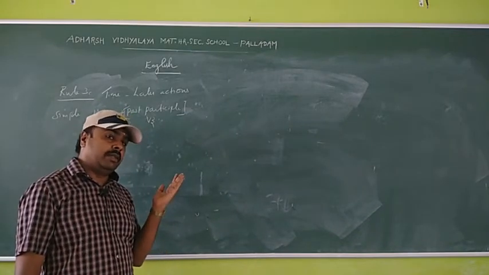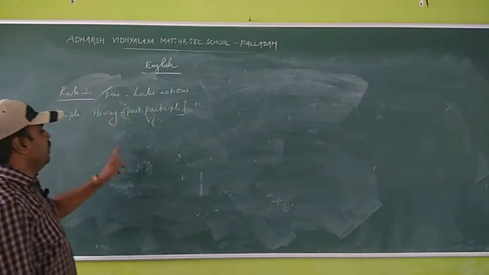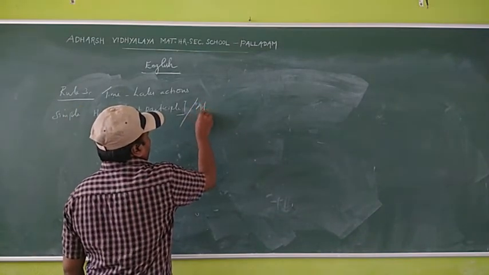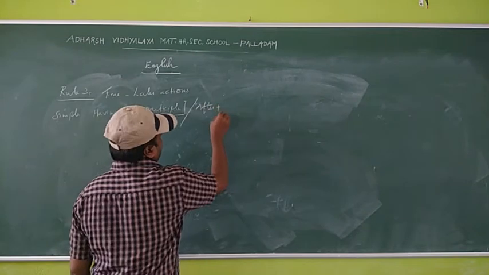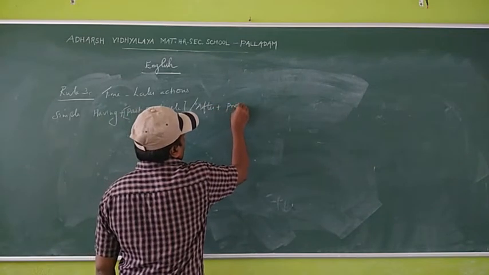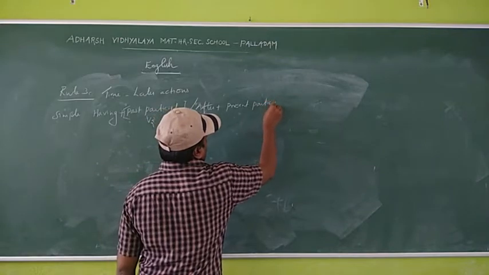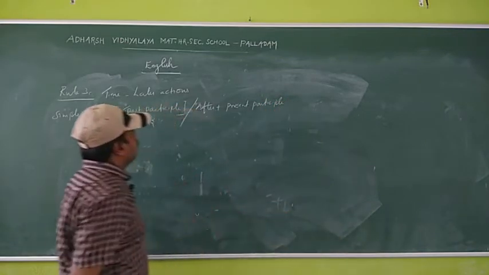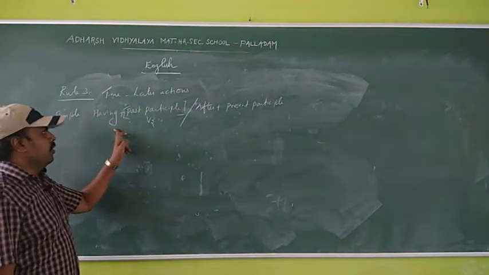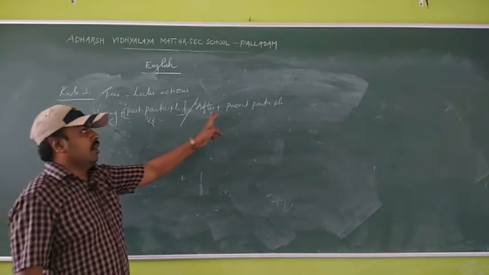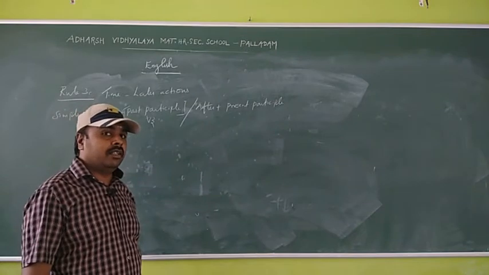So past participle means V3. Or after plus present participle. Whether we have to use having plus past participle or else after plus present participle.